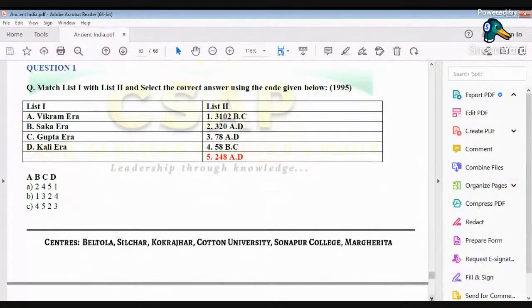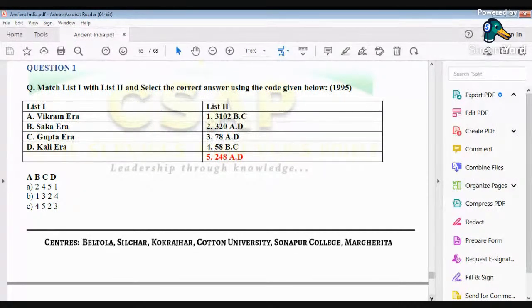Another thing, let's focus on Saka era. Saka era can be matched with 78 AD. It cannot be BC, because Saka era is linked to Kanishka, who belongs to the 1st century AD.